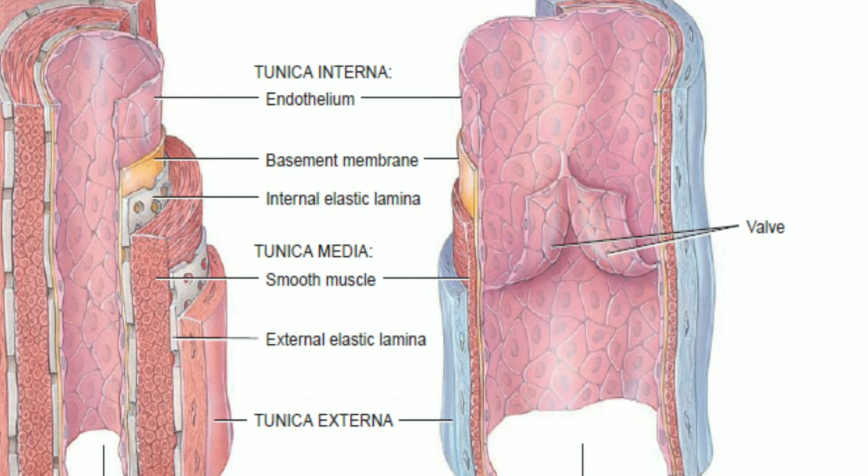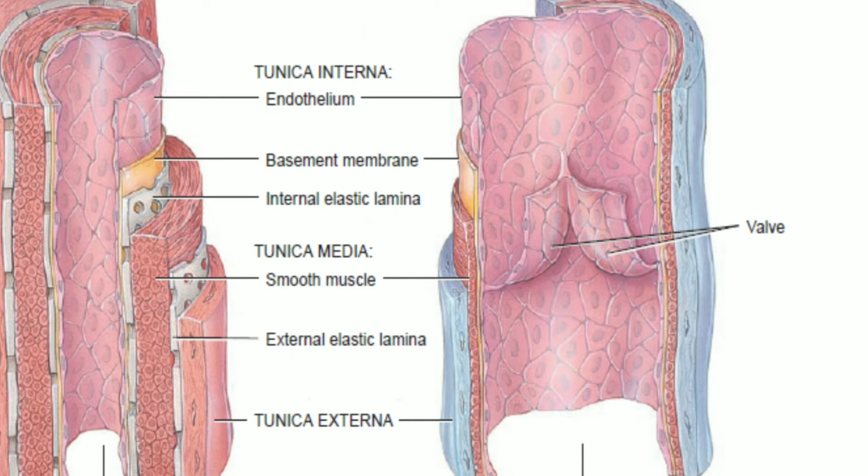The next important layer is called the tunica media, which is present in between the tunica interna and the tunica externa. It is made up of smooth muscles and the external elastic lamina. These smooth muscles are circular in nature, and they cover the entire diameter of the blood vessel. They are also elastic in nature and play a very important role in controlling the rate of blood flow and in regulating blood pressure.